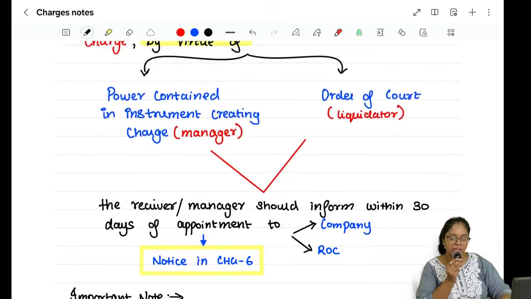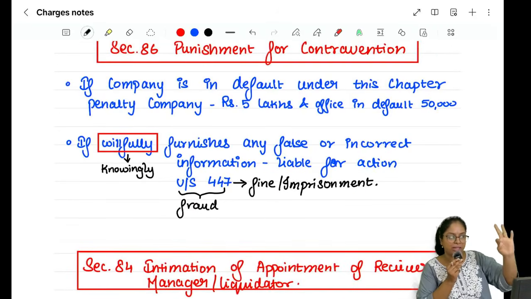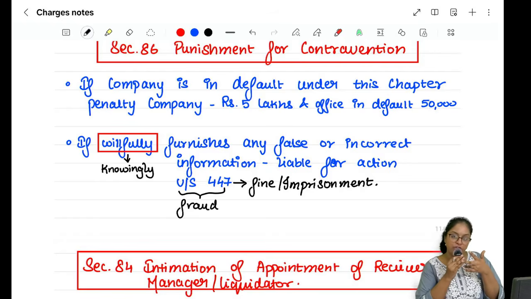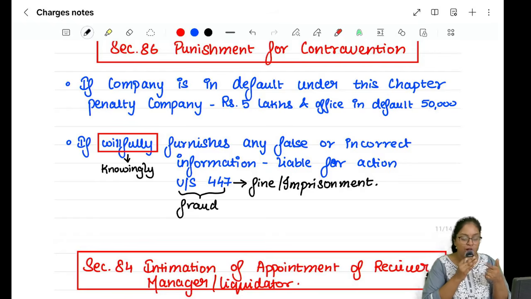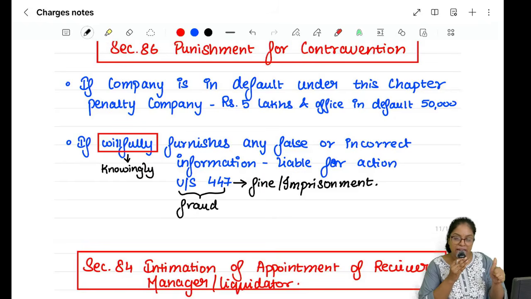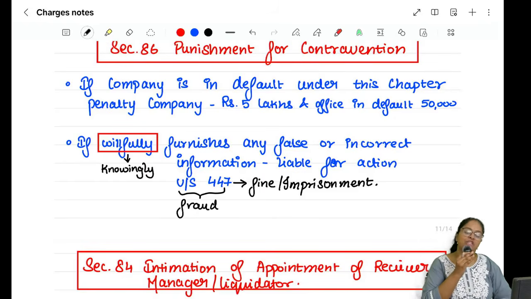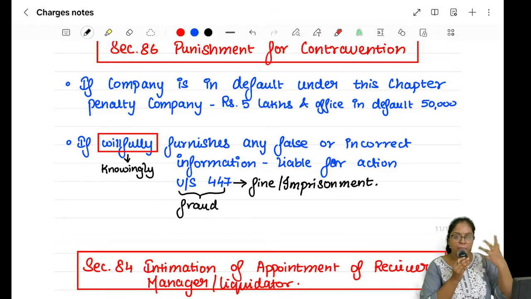Very, very simple. To sum it up, it talks about only three important things: creation of a charge, which is 77 and 78, modification of a charge, which is section number 79, and satisfaction of a charge, which is section number 82. Along with this, you have to read the punishment section, which is 86. Then you read 81, 85 and 80, and then you read 84, which talks about what? 84 talks about appointment of receiver, manager and liquidator. So that completely ends the discussion of this chapter.